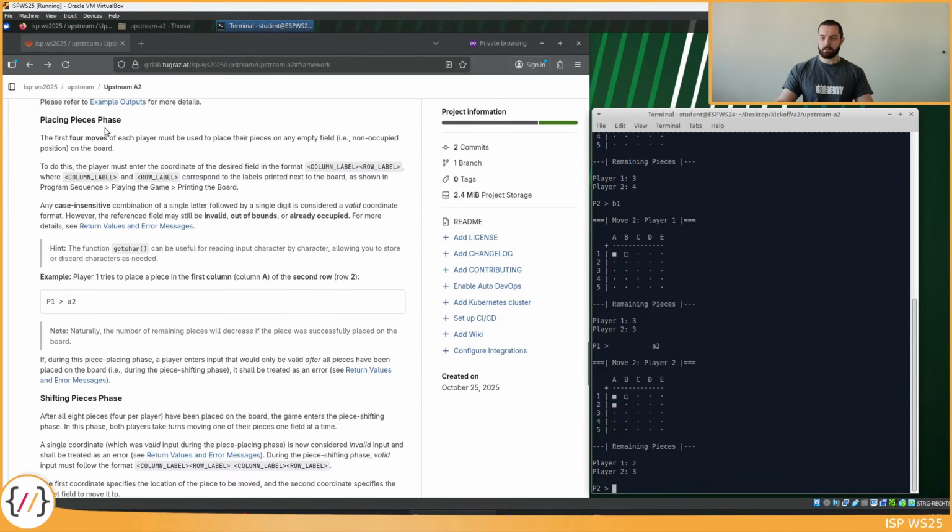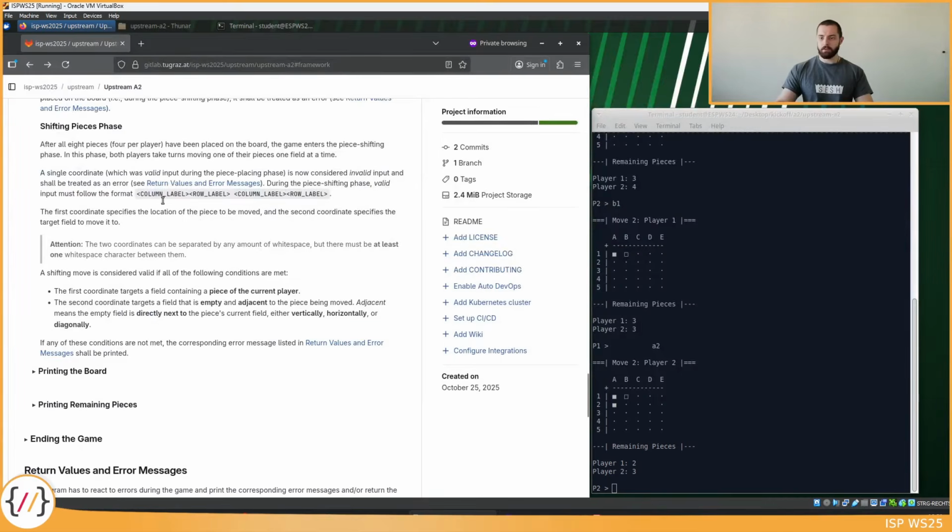Okay, that's the piece placing phase. Now for the shifting pieces phase.